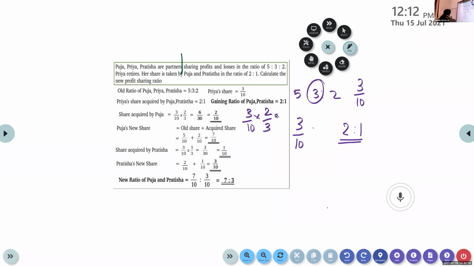Then the share acquired by the next partner, Pratisha. Her old share is 2/10. 3/10 is the share of the retiring partner, into her ratio of 1/3. She is taking 1/3 out of this, so 3/30 is taken by her.